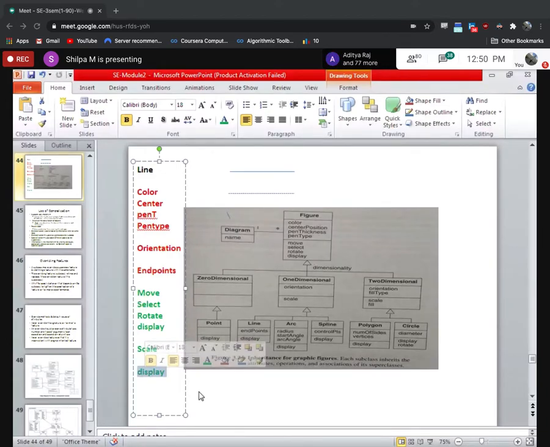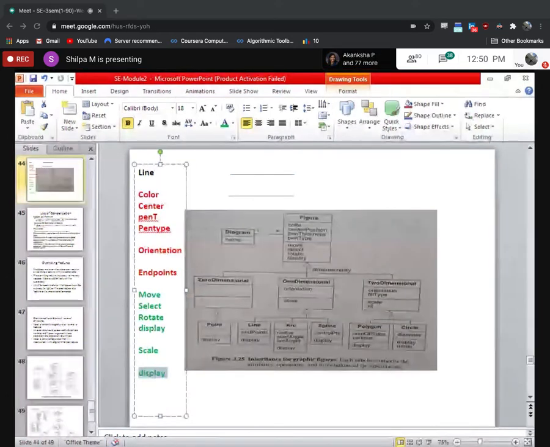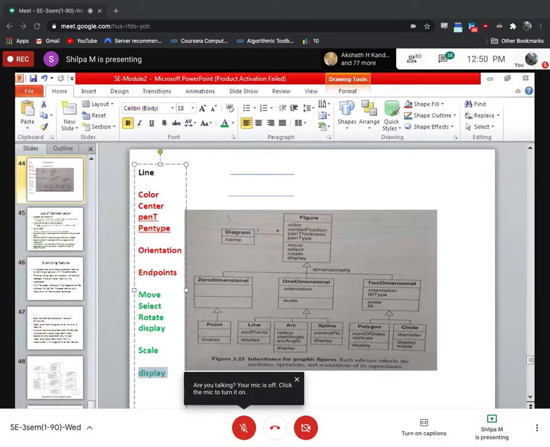The term I forgot, guys. Okay. Customized. Yeah, you can go for something like customization.